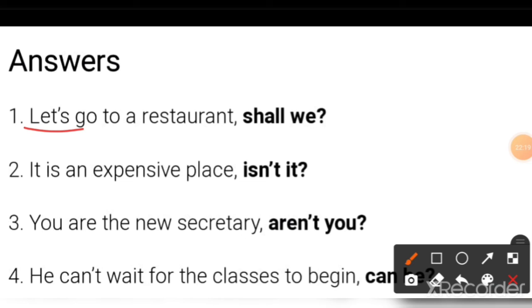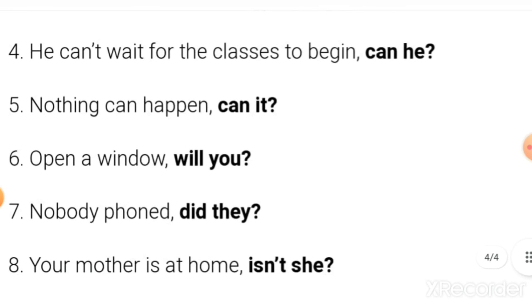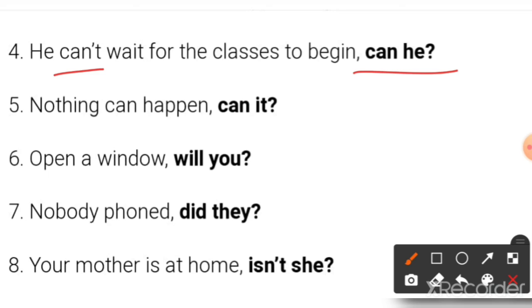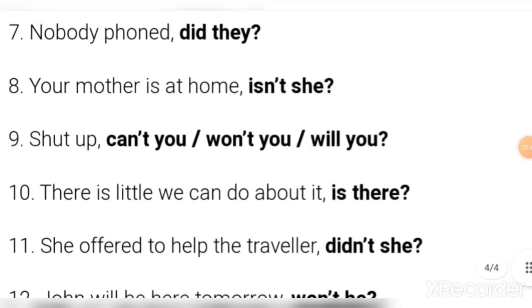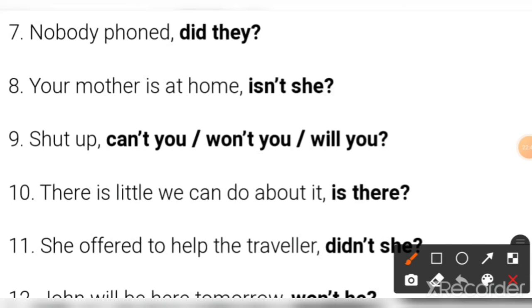Let's go. Let's sentence is shall we. It is. Isn't it? You are. Aren't you? Then 4 number, can't. Can he? Nothing. Can it? Nothing can happen. Can it? Open a window. Will you? Nobody phoned. Did they? Nobody phoned. Did they? Your mother is at home. Is. Isn't she?